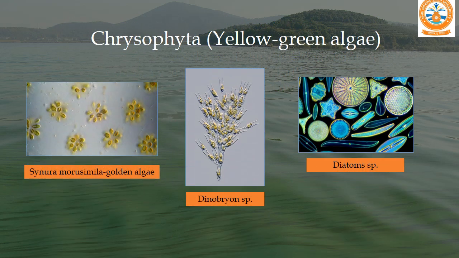Some of the examples: here golden algae is very famous in this group. This is Synura species, then Dinobryon species, and the very famous diatoms are also under the group of Chrysophyta.